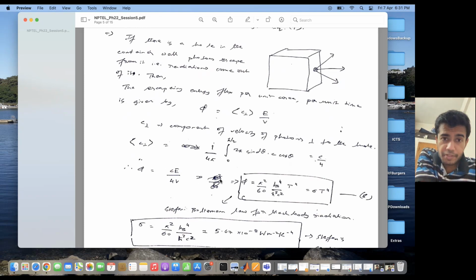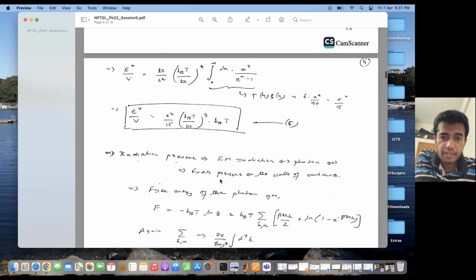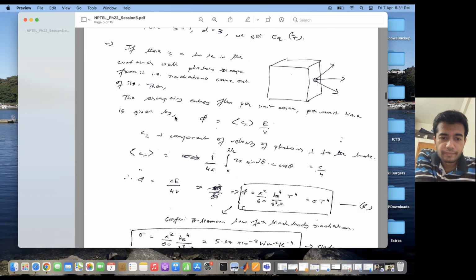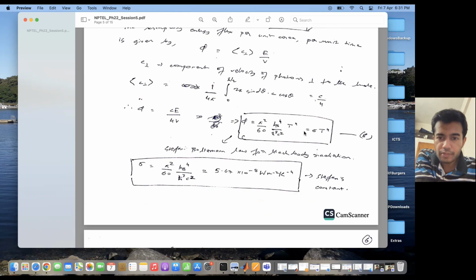And if I replace the expression for E, which I had over here, that is the excitation energy, then phi turns out to be equal to pi square by 60 kB to the power 4 divided by h cross cube c square into T to the power 4, which is equal to sigma T to the power 4. So this is the Stefan-Boltzmann law for blackbody radiation. What does this law state?